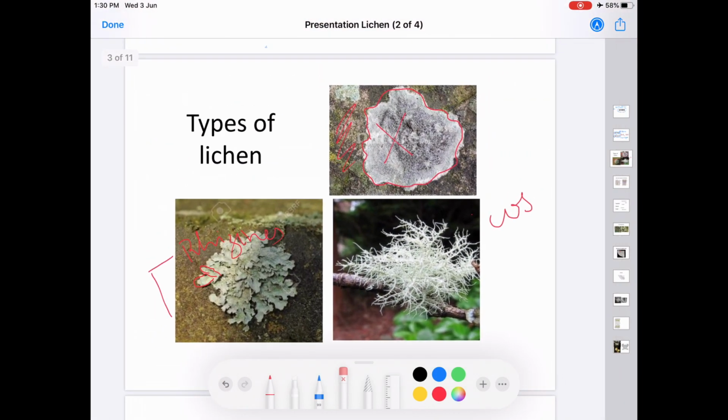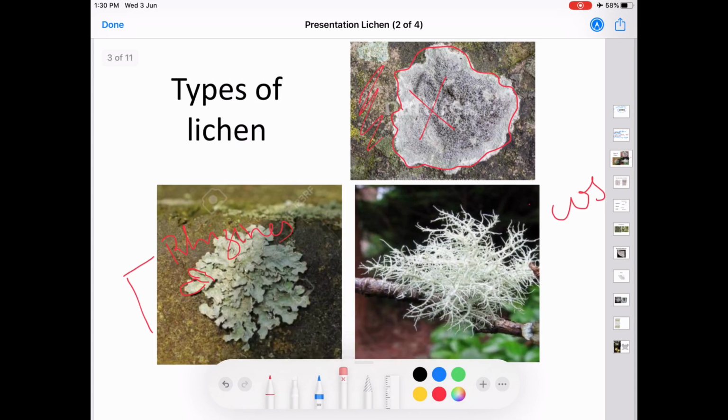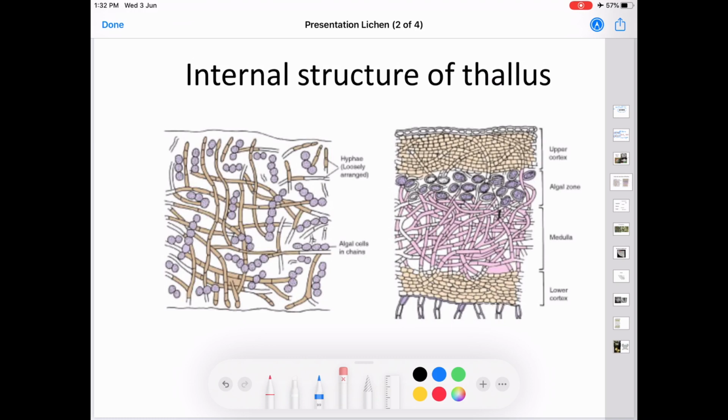Now, the examples for different types of lichens are: for crustose lichen, Graphis, Rhizocarpon, Verrucaria, Lecidea are the examples. For foliose lichen, Parmelia is an example. Example for fruticose lichen is Usnea.